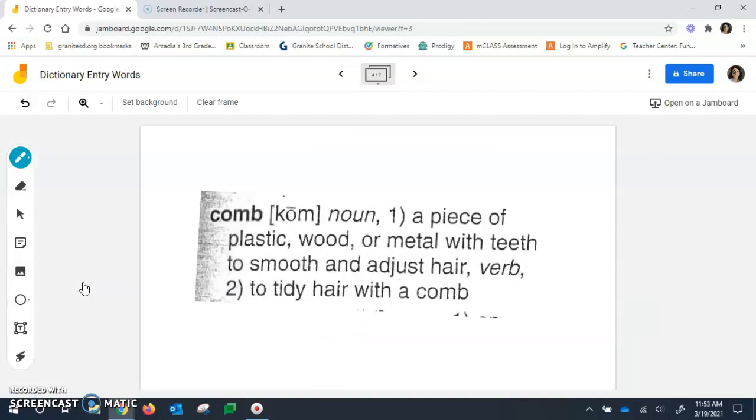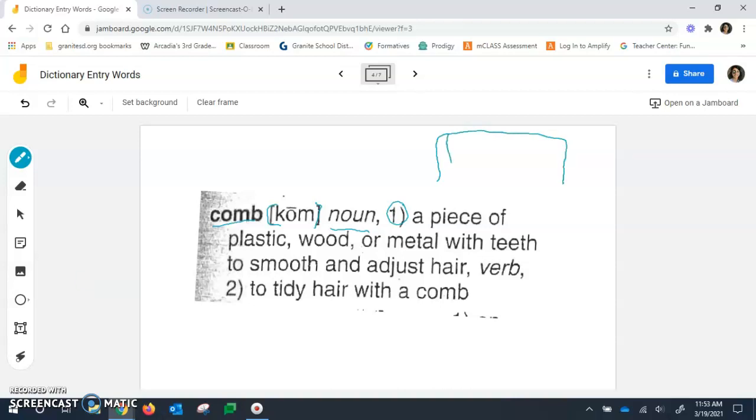Let's take a look here. This one, I'm sure you're familiar with, is comb. It explains here in brackets how to pronounce it, and it tells us that it is a noun. In italics there, it's telling us that the part of speech is a noun. It's a person, place, or thing. And our first definition is a piece of plastic, wood, or metal with teeth to smooth or adjust hair. Well, you know what a comb is.